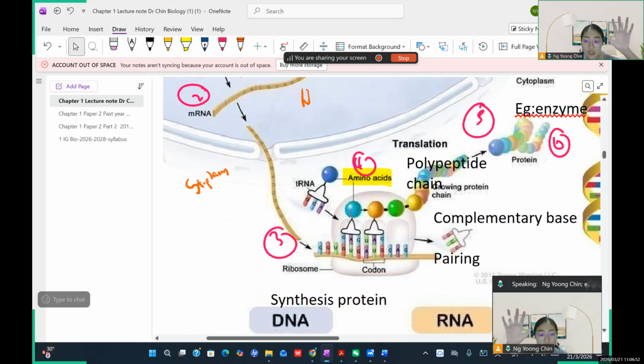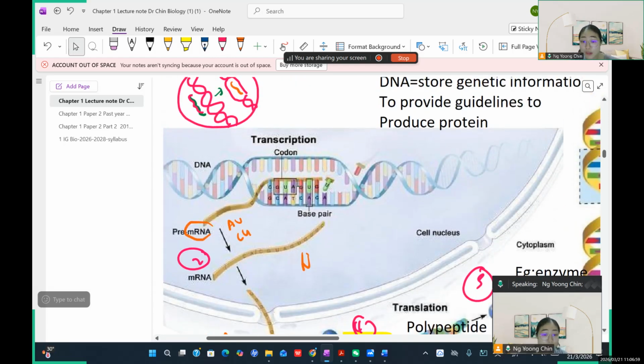So that's how you can determine the sequence of amino acids: it is determined by the DNA, the genetic information in DNA.